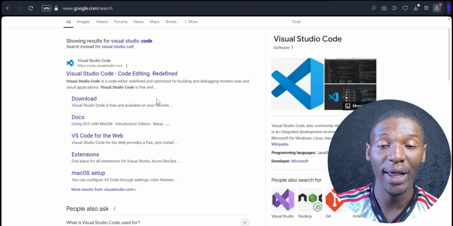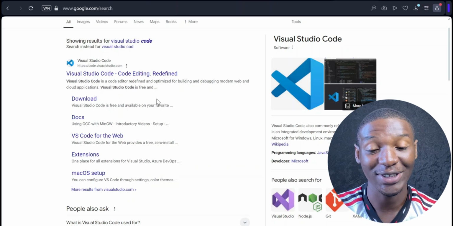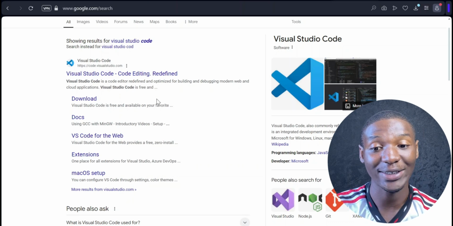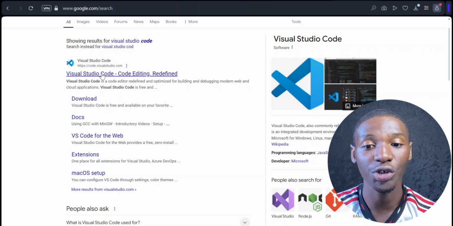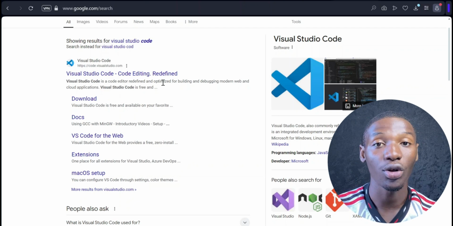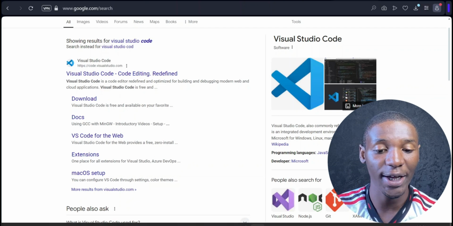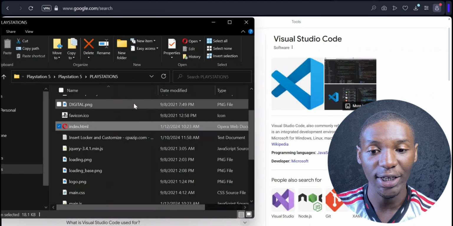I already have this software on my laptop, right? So I'm going to go ahead and just start editing. I'm going to show you guys exactly how to edit. But if you don't have the software, you want to come over to this website and download this software, right? Once you download the software, guys, you're going to have your file that looks like this.